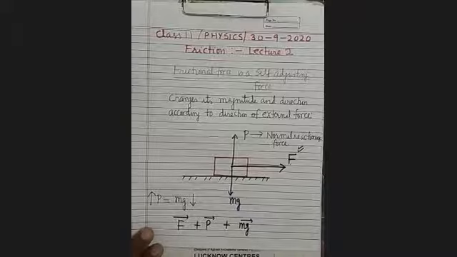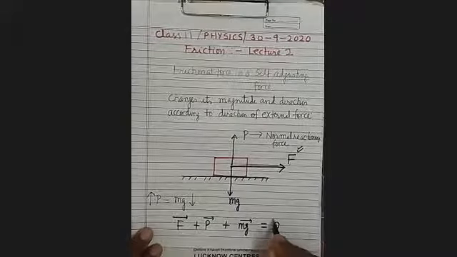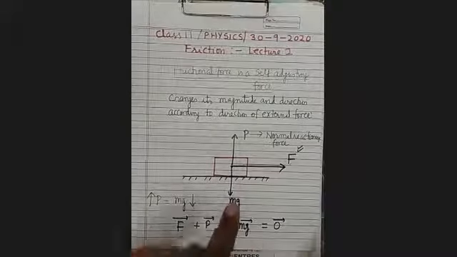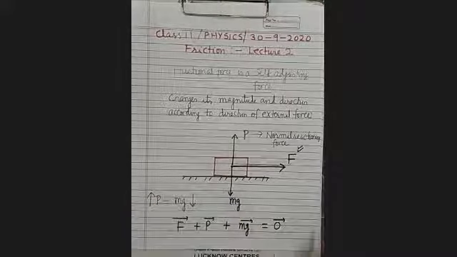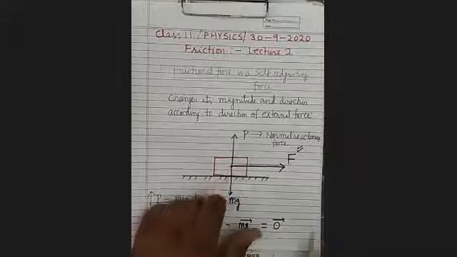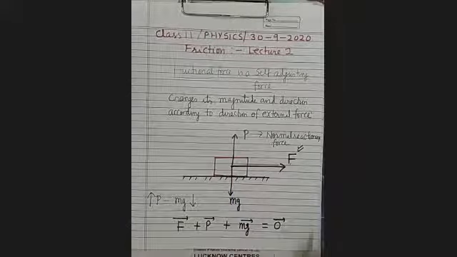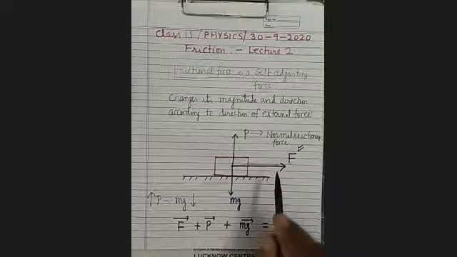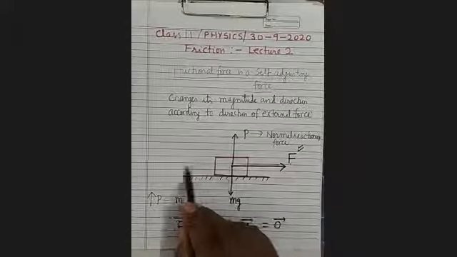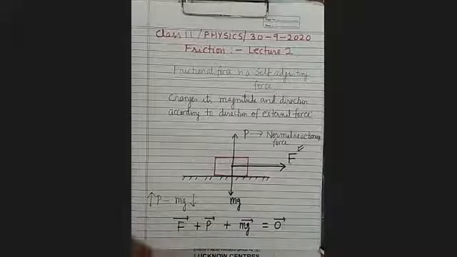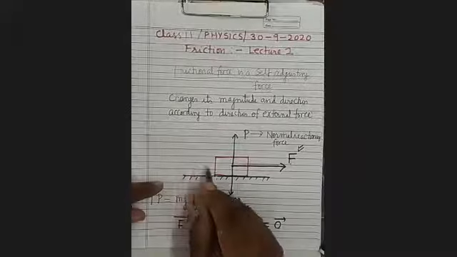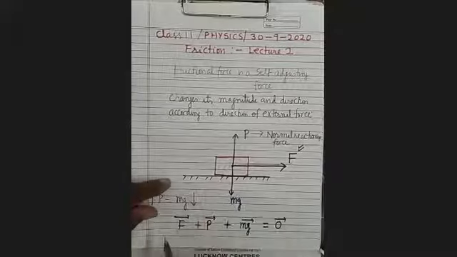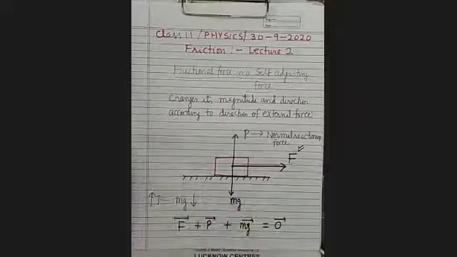It will be zero. But this cannot be zero with these directions. And why can it not be zero? Because P is cancelling out the mg. There is no force in this direction to cancel out F. In order to cancel F, there is no force.